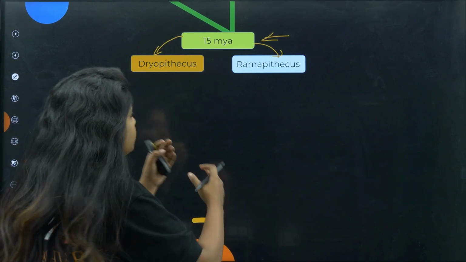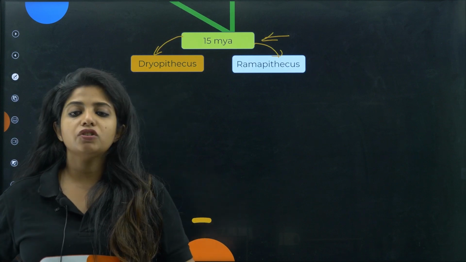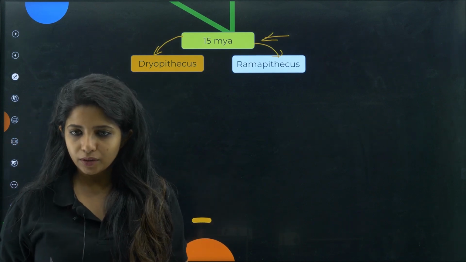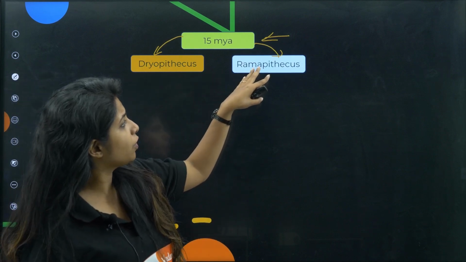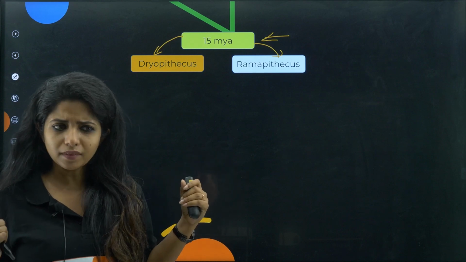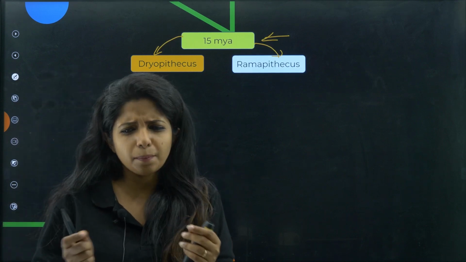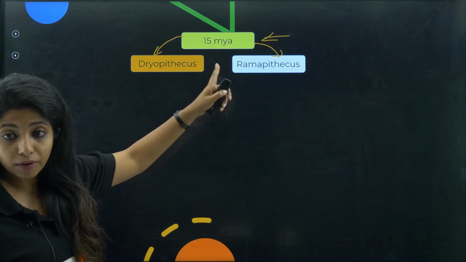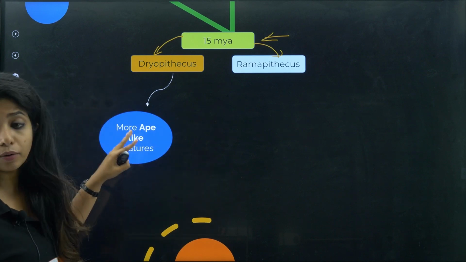So this particular group of organisms had a facial structure and body structure that was more ape-like. Okay, they had ape-like body structure and things like that. Whereas when you talk about Ramapithecus, they had human-like body structure. I'm not saying exactly they were looking like humans, no, but they had something that was a bit common to humans. Okay, so 15 million years ago, Dryopithecus and Ramapithecus were seen, where Dryopithecus, as I said, had more